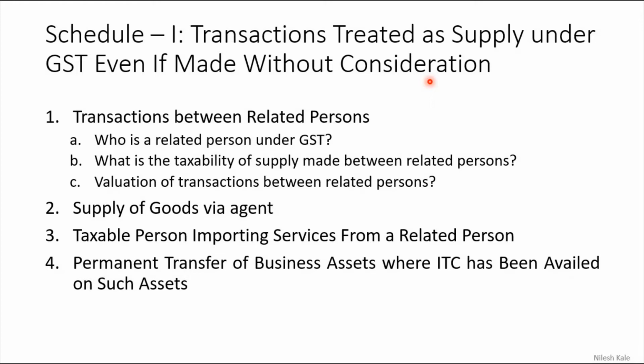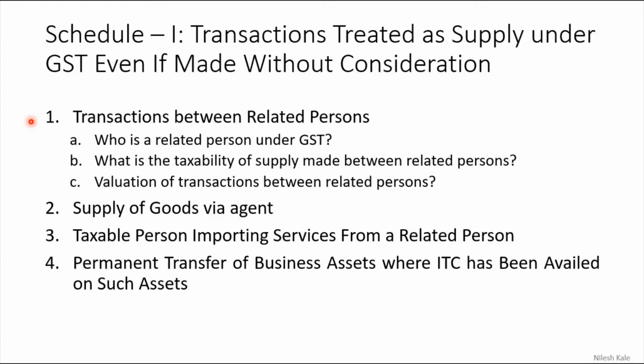Now schedule 1 deals with the transactions treated as supply under GST even if made without consideration. These are the 4 such transactions where, even if the consideration is not taken, we are going to consider that as supply.